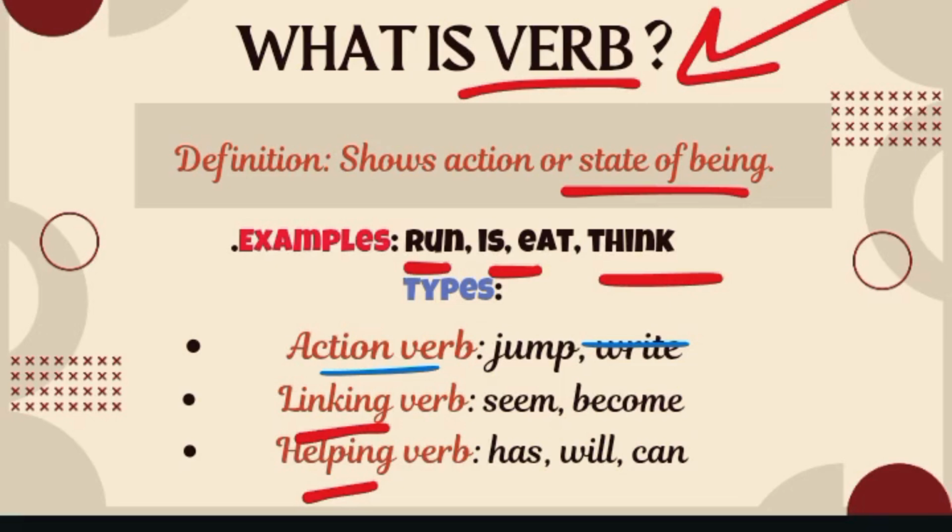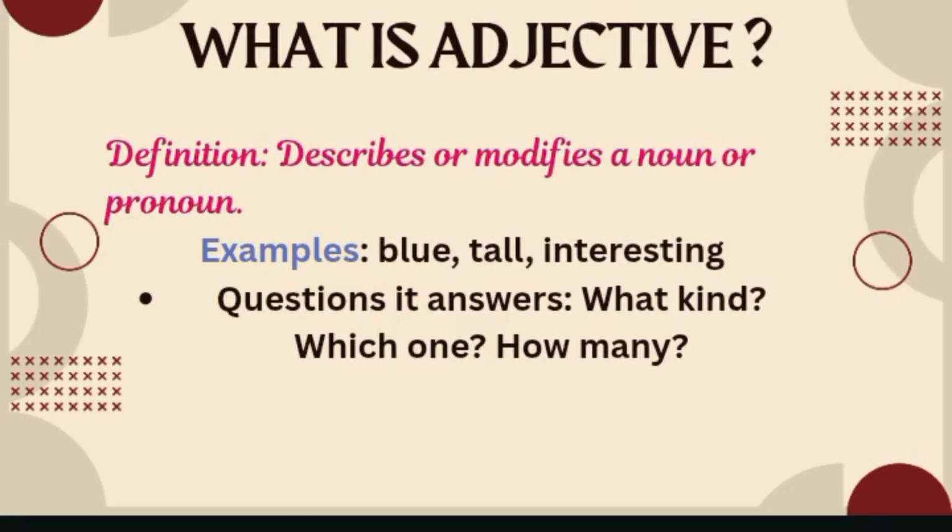And linking verbs are those verbs which link two words. For example, if I say he is a boy or he seems happy, here the word seems is considered as linking verb. Why? Because it is joining the two words. And helping verbs, in any sentence, are those words which help the verb to carry out its specific function. So our next type is adjective.